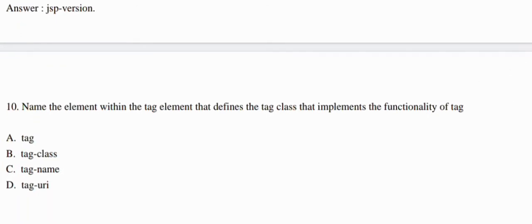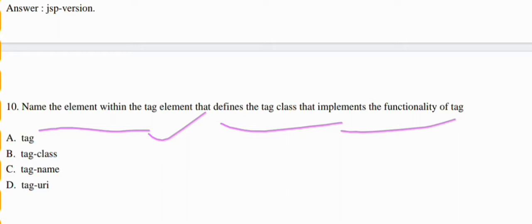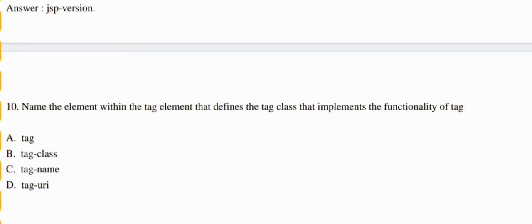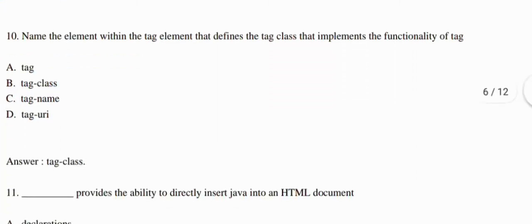Name of the element within the tag element that defines the tag class that implements the functionality of the tag. So here we have four options. Option A, tag. Option B, tag class. Option C, tag name, and option D, tag URL. But here we need the name element. The name element within the tag element defines the tag class that implements the functionality of the tag. So here the correct answer is option B, that means tag class. So tag class is your correct answer.